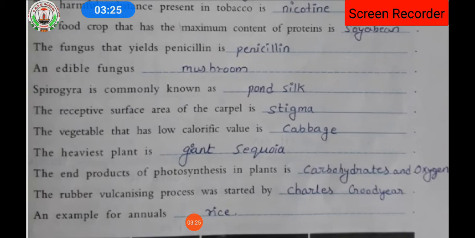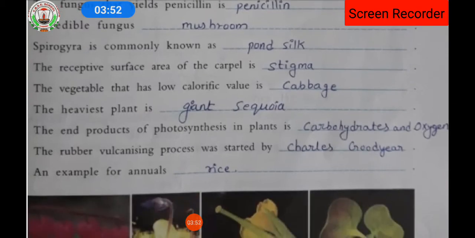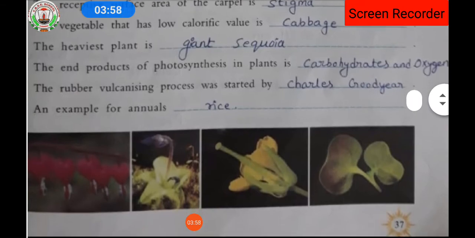Next is the receptive surface area of the carpel, which is the stigma. This chapter is based on science. So the name of that part of the carpel is stigma. The vegetable that has low calorific value is cabbage. The heaviest plant is the giant sequoia. What is the heaviest plant? That is the giant sequoia. Next, the end products of photosynthesis in plants are carbohydrate and oxygen. Then the rubber vulcanizing process was started by Charles Goodyear. An example for a plant is rice.